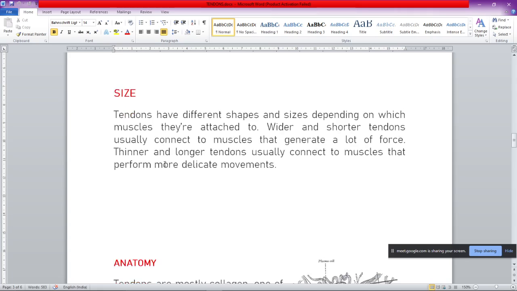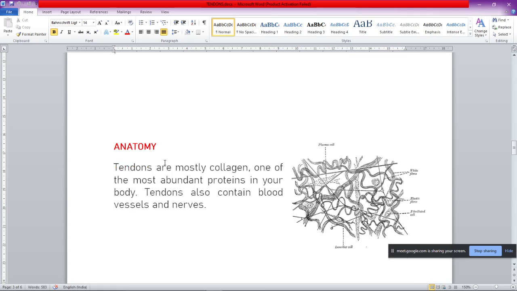Okay, next we have the anatomy. Anatomy involves the internal structure of a tendon when we see it microscopically. It is composed of a protein known as collagen, which is one of the most abundant proteins in the human body. They also contain blood vessels and nerves.